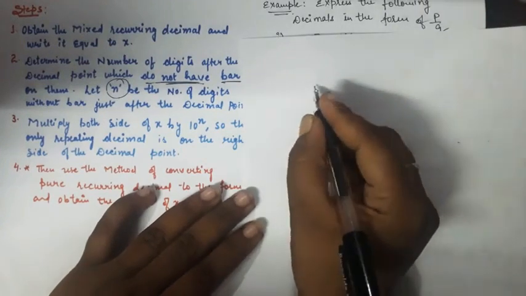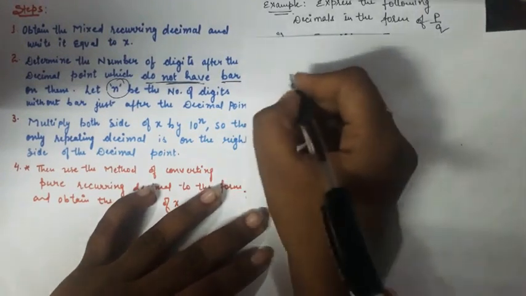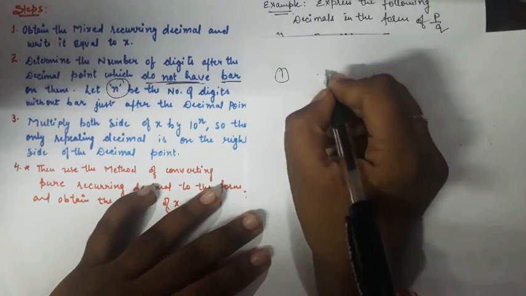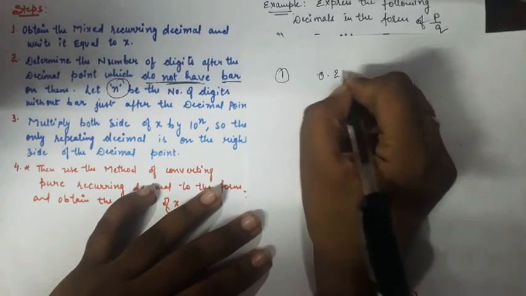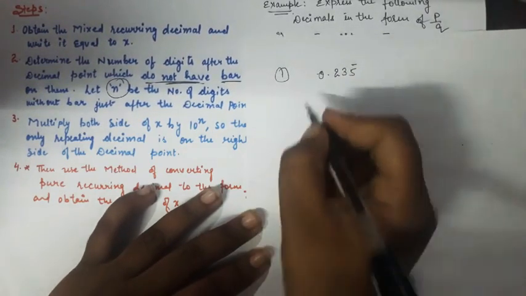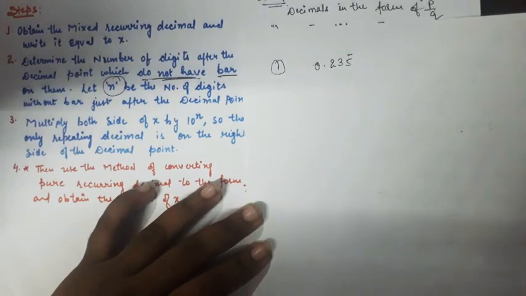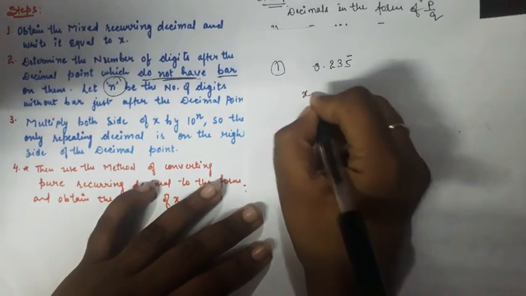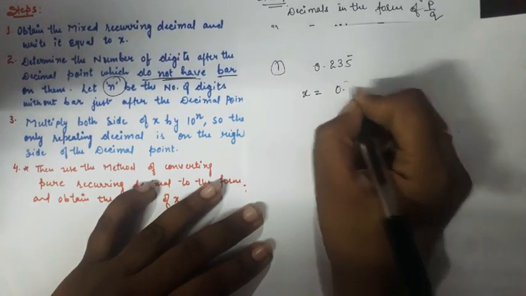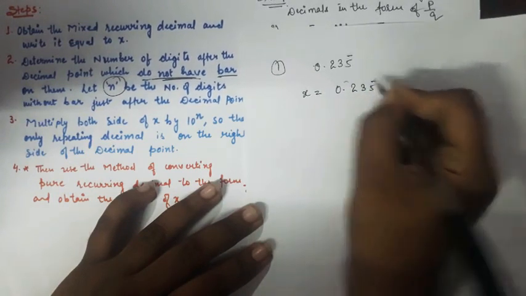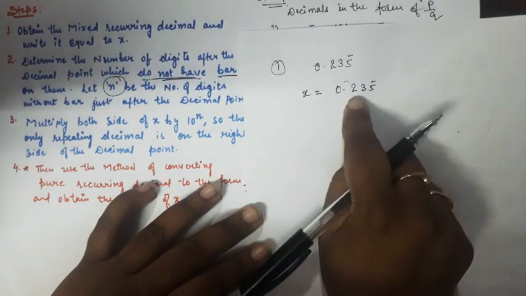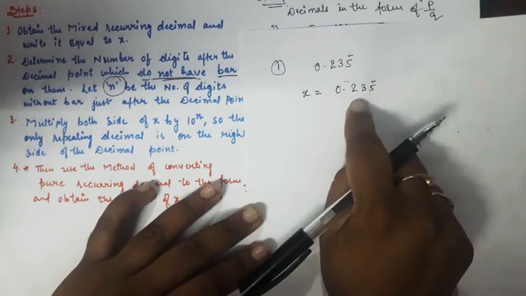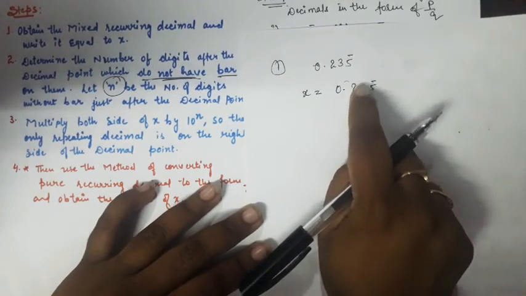Now you can randomly check whether you are able to understand or not. I have taken one example here to make it clearer: 0.235 bar. First of all, we mark it as x equal to 0.235 bar. Now we need to see how many digits are after the point but not having bar.